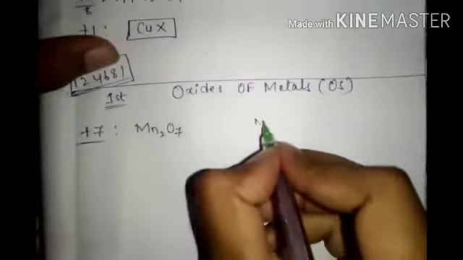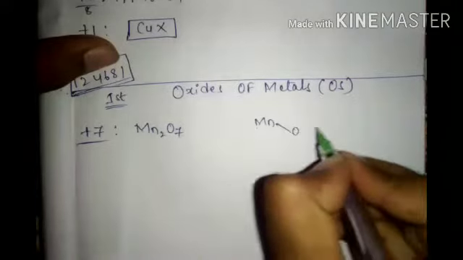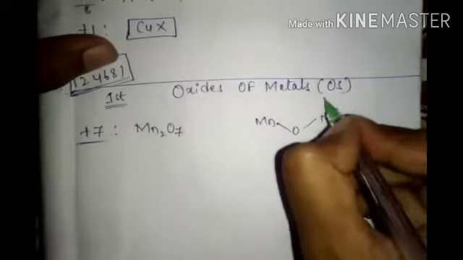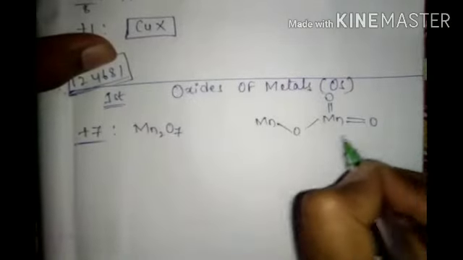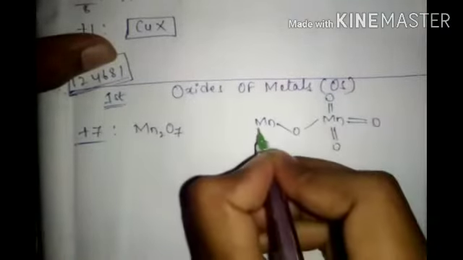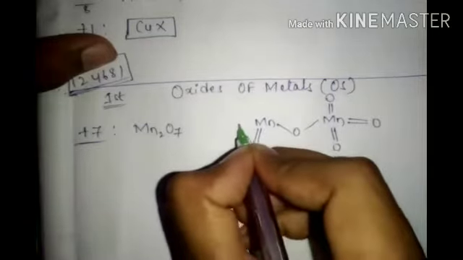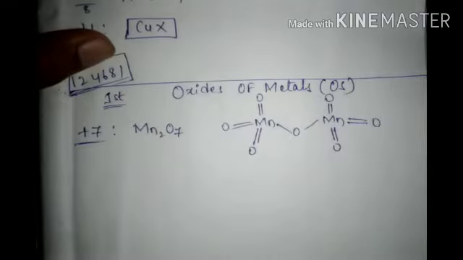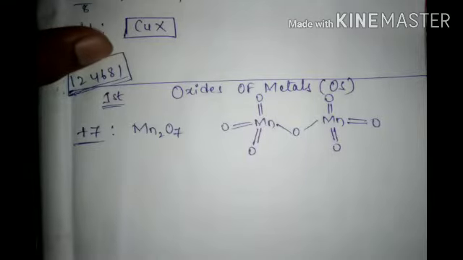Structure: I will take Mn, double bond O, double bond O, double bond O, double bond O, double bond O, double bond O. This is the structure of Mn2O7. Like this only you have to draw, everybody.